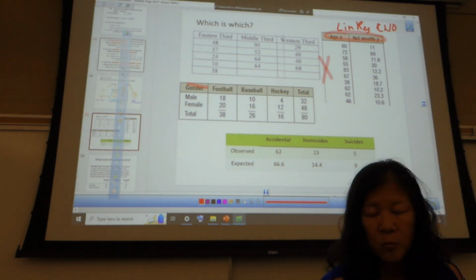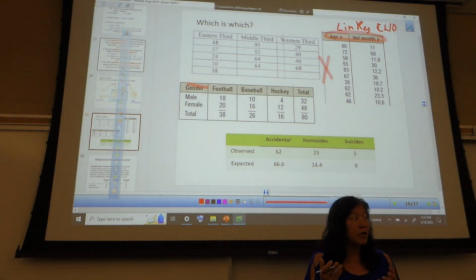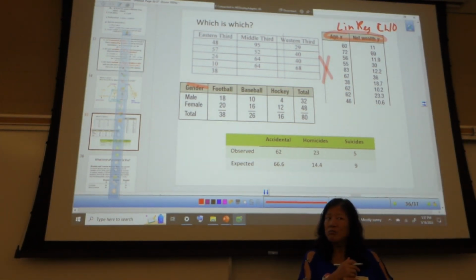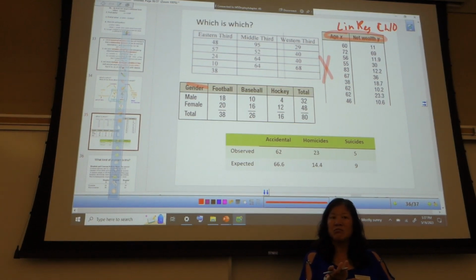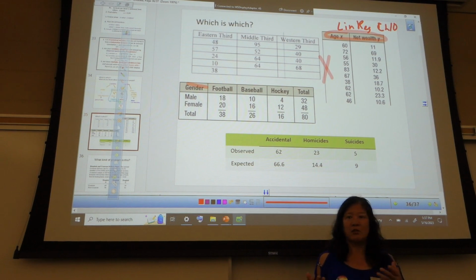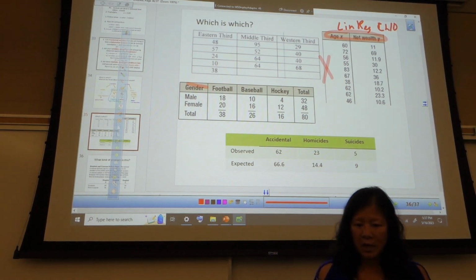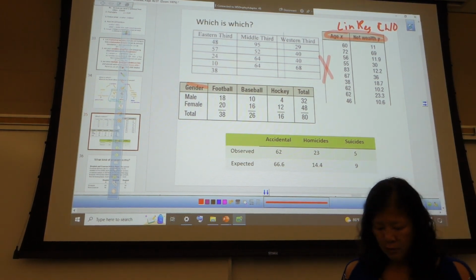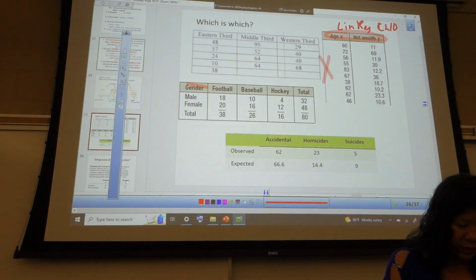And again, age and wealth. So that's the other thing. Are age and wealth 2 different categories of the same variable? What would be the question? No, they're 2 different variables. They're not 2 different answers to the same variable. Good.